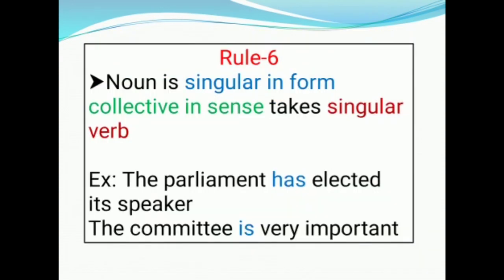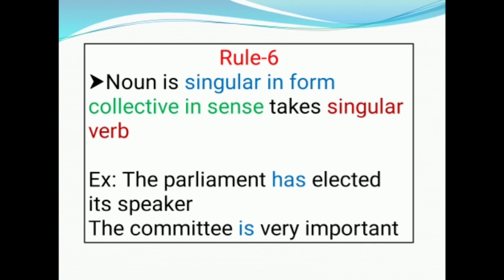Rule number 6. Noun is singular in form, collective in sense. Takes singular verb. Example, the parliament has elected its speaker. In this sentence, the noun parliament is in singular form but in collective sense. So, we have taken helping verb in singular form.